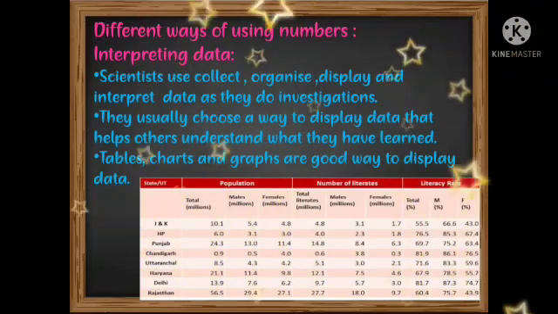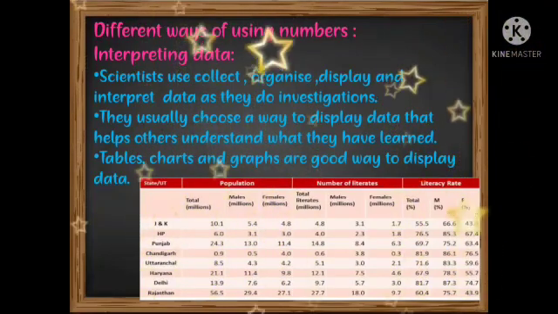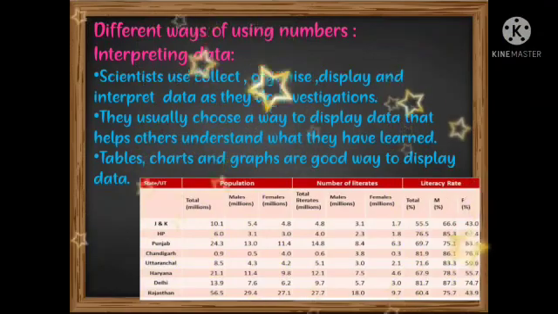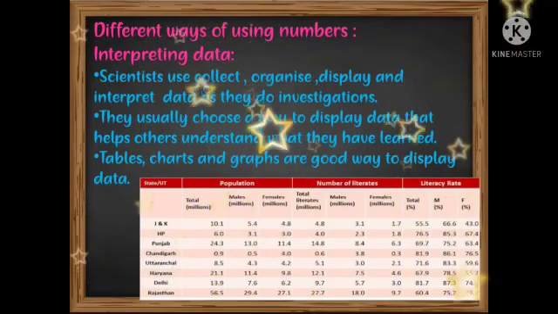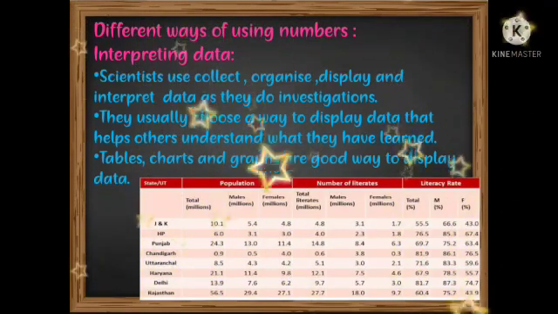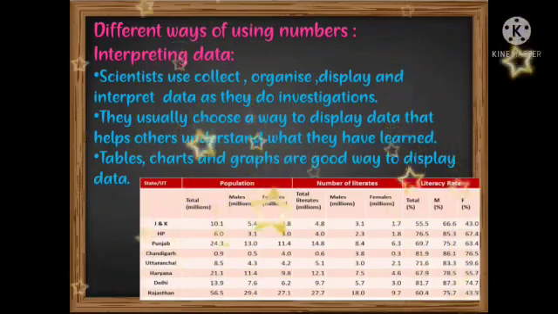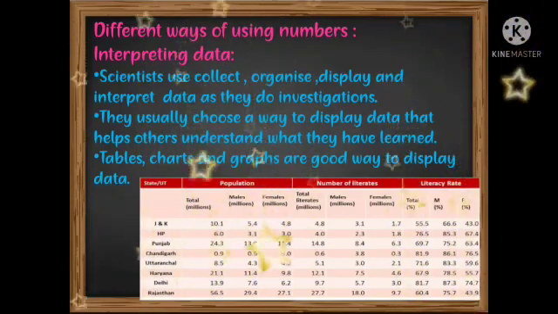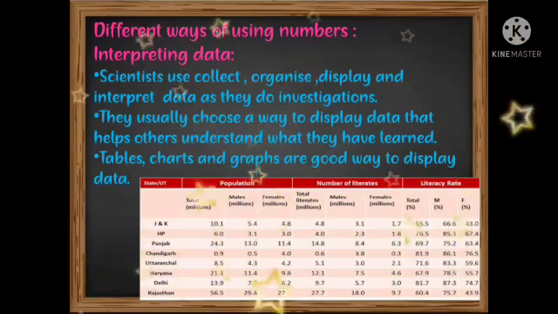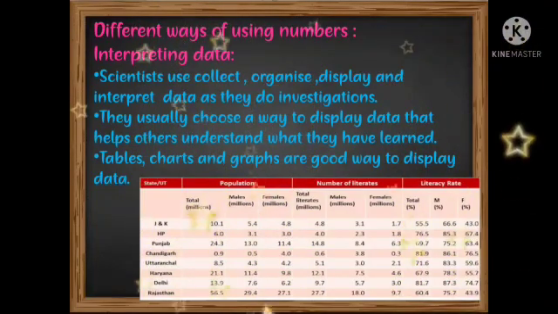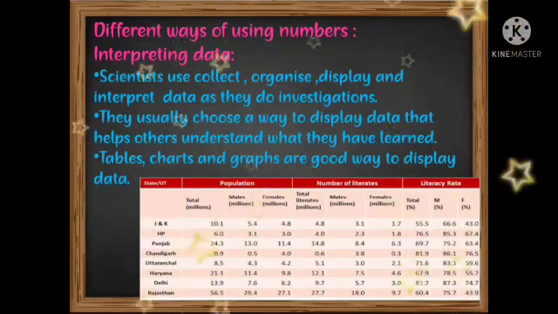The data which they had collected is represented in the form of a table here. So this is one way of explaining what they have learned. Already learnt information is exhibited in the form of tables, charts and graphs. This is one method of using numbers.